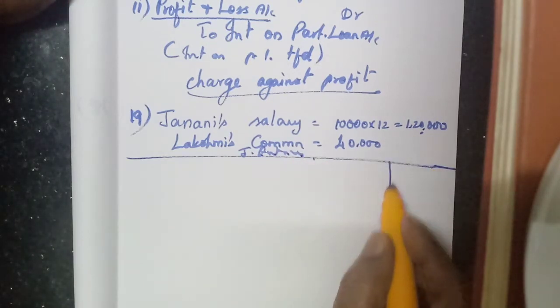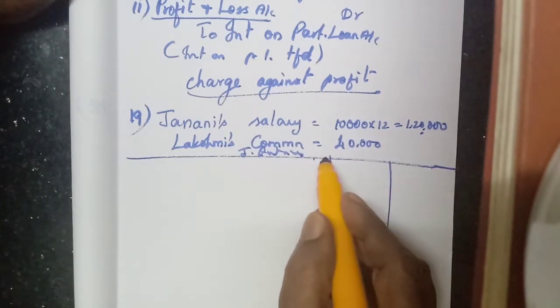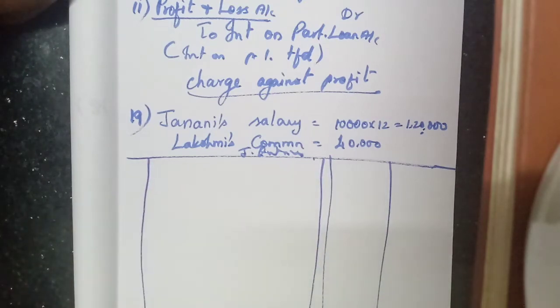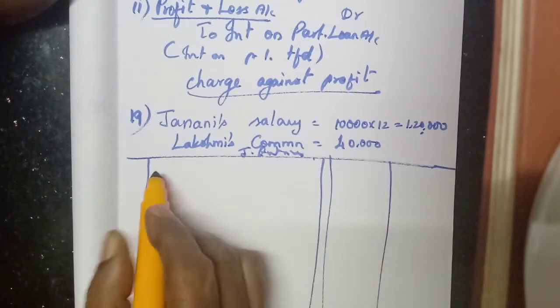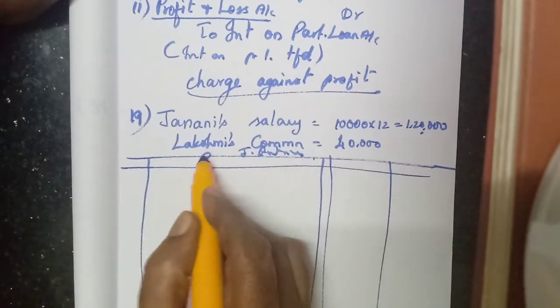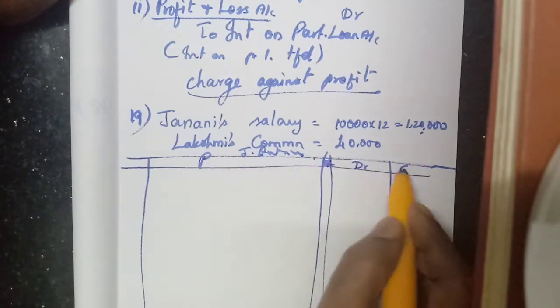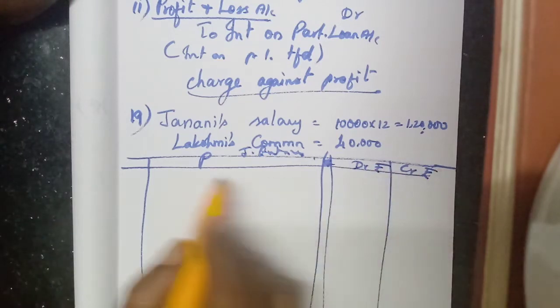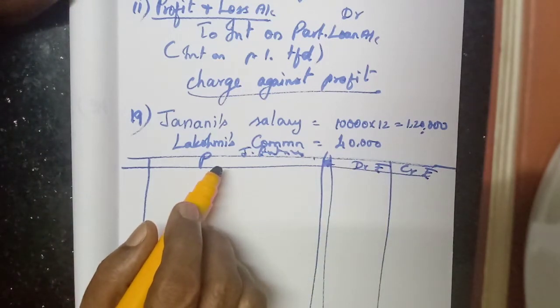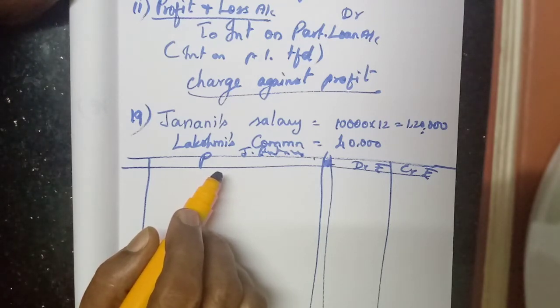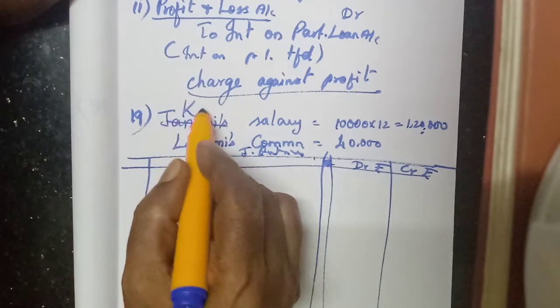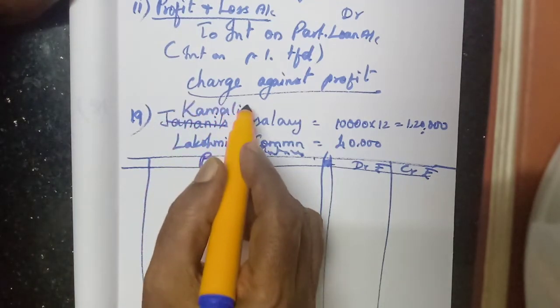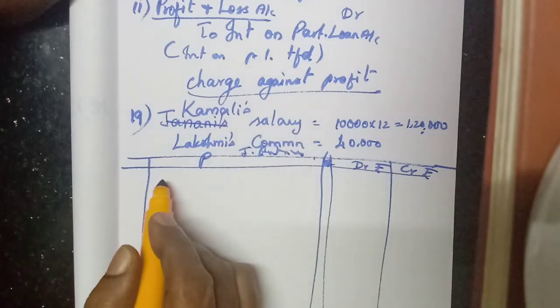We have to write journal entries with two amount columns, then one LF column and date. Date, nothing is given, isn't it? So we can start. Particulars, LF, debit, credit, rupees. First one: Kamali is allowed a monthly salary, not Janani. Kamali. So what is the journal entry?